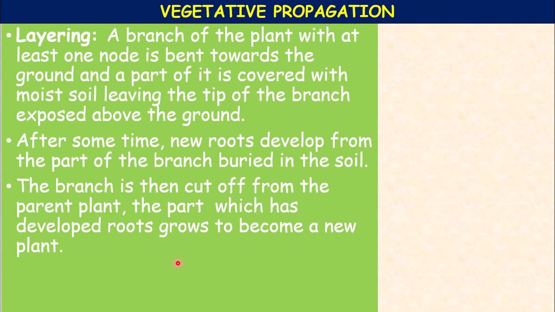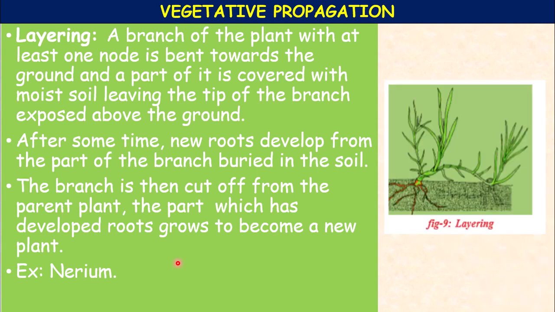Even a type of layering called air layering is very successful. In horticulture, fruit yielding plants like pomegranate can be propagated by air layering, called guti, a special method. In layering, for example nerium, a portion of stem is bent and covered with soil, then it produces roots, then you can cut it. This is ground layering.